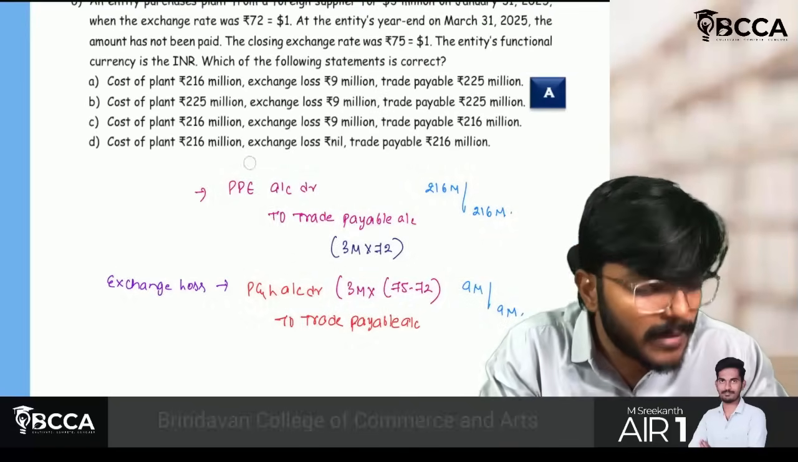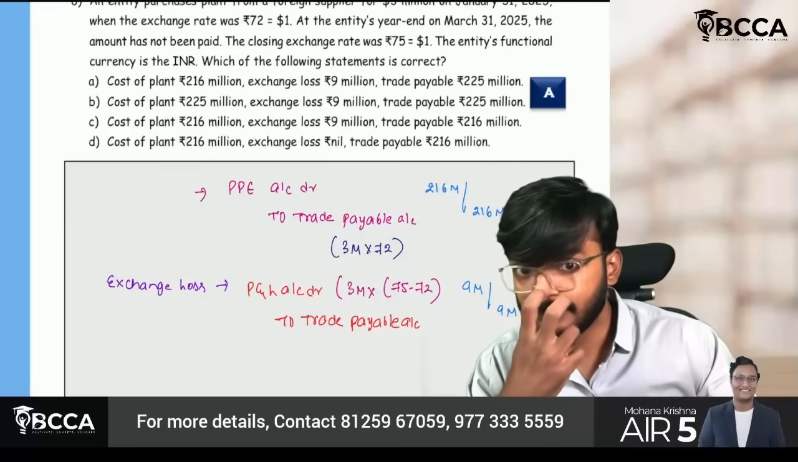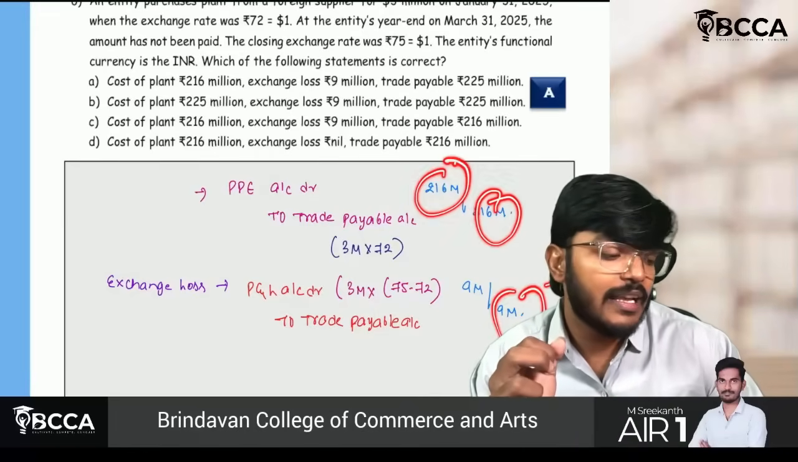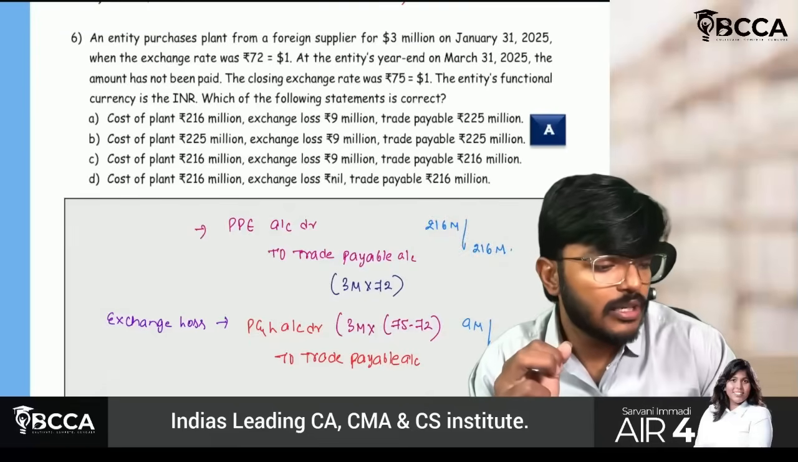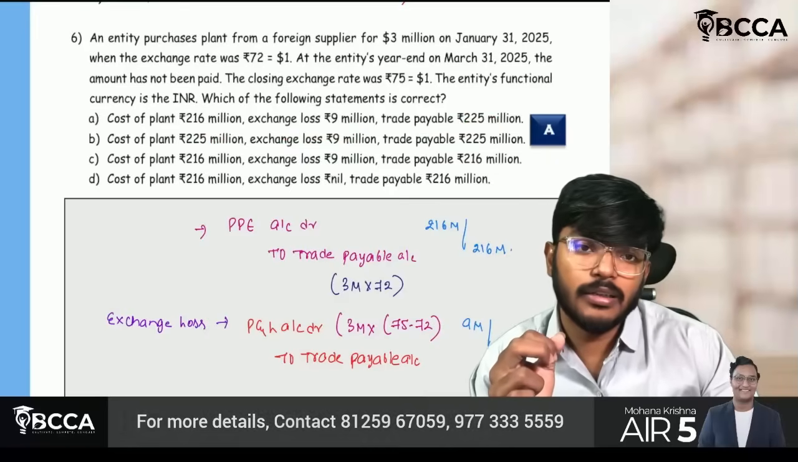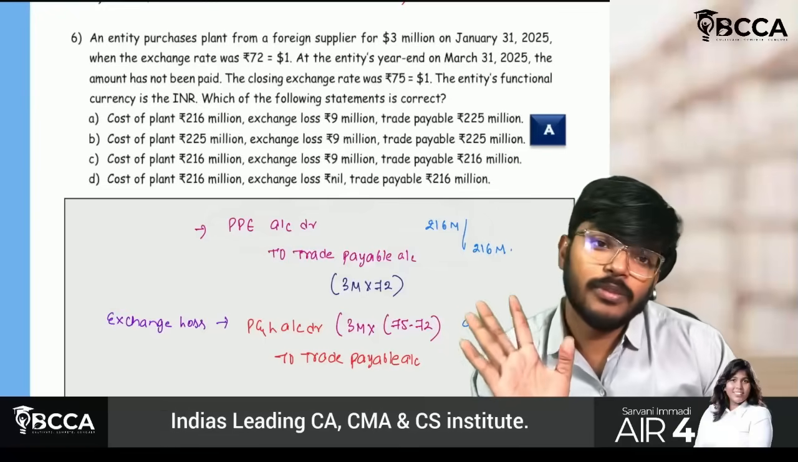But what about PPE? PPE's value is 216 million only. PPE 216, trade payable 225. Exchange loss 9 million. So if you check, PPE 216, exchange loss 9 million, trade payable 225 million. Non-monetary items should not be touched. I hope this point is pretty clear.